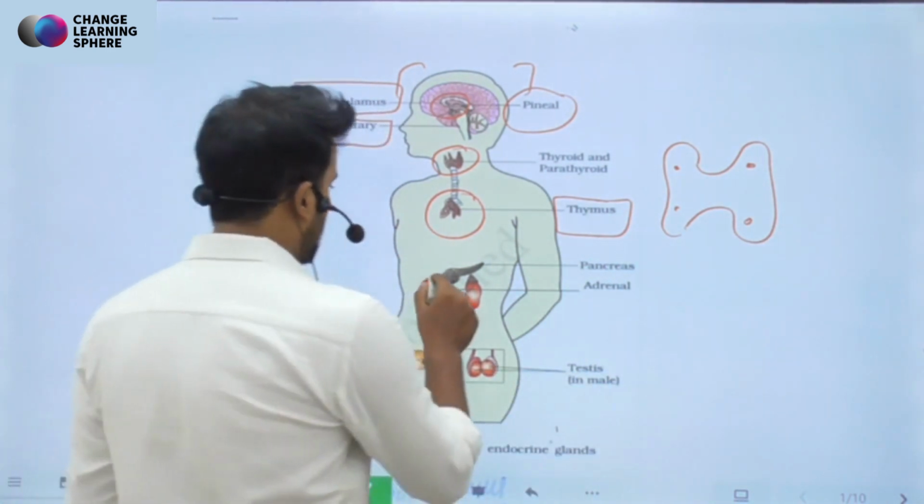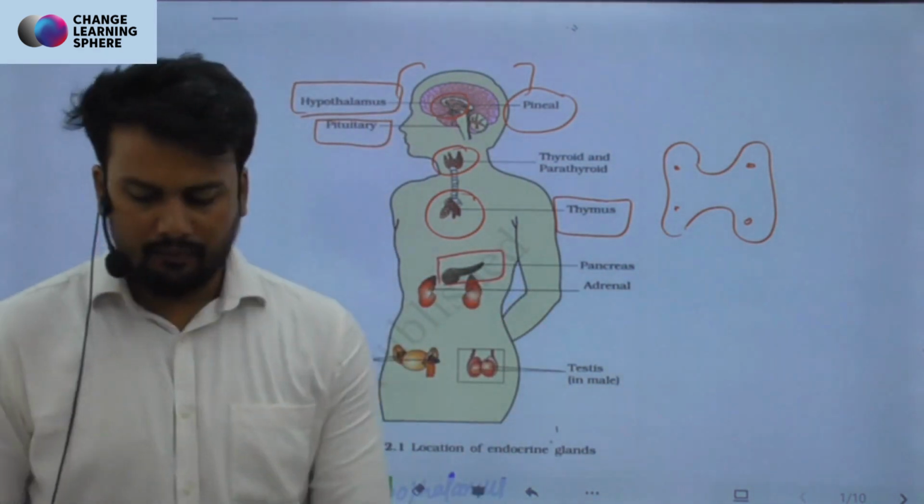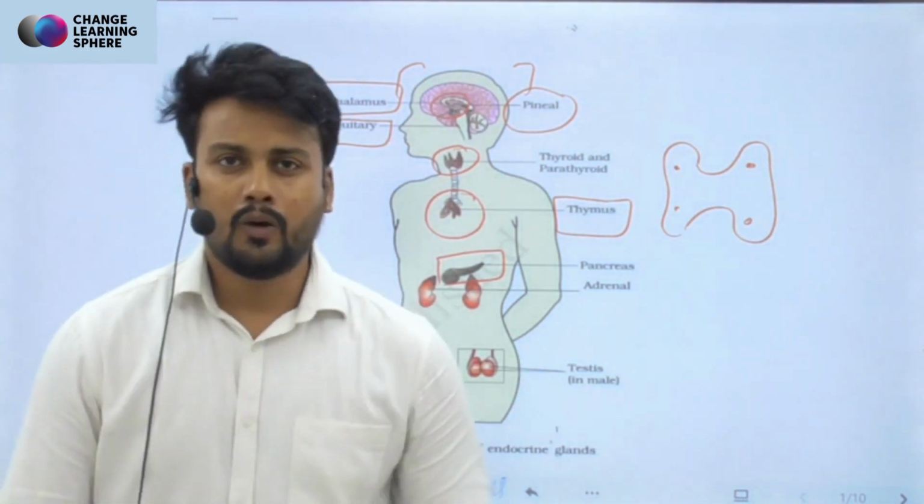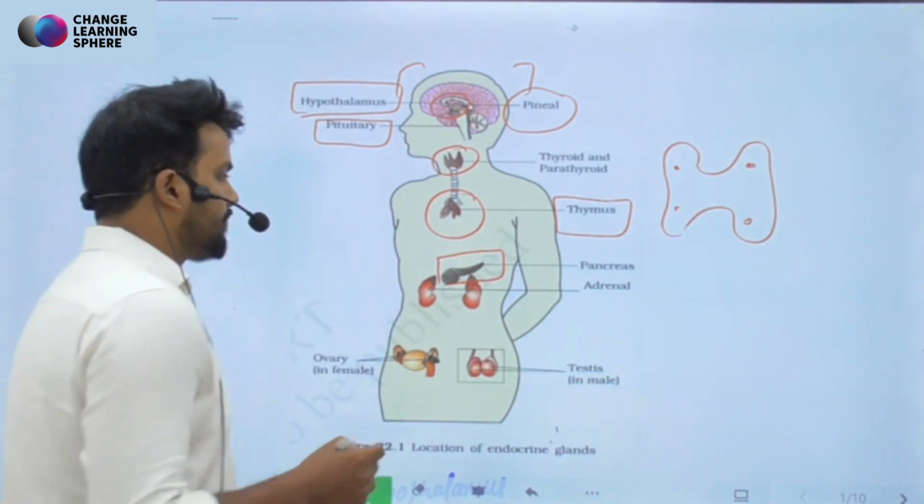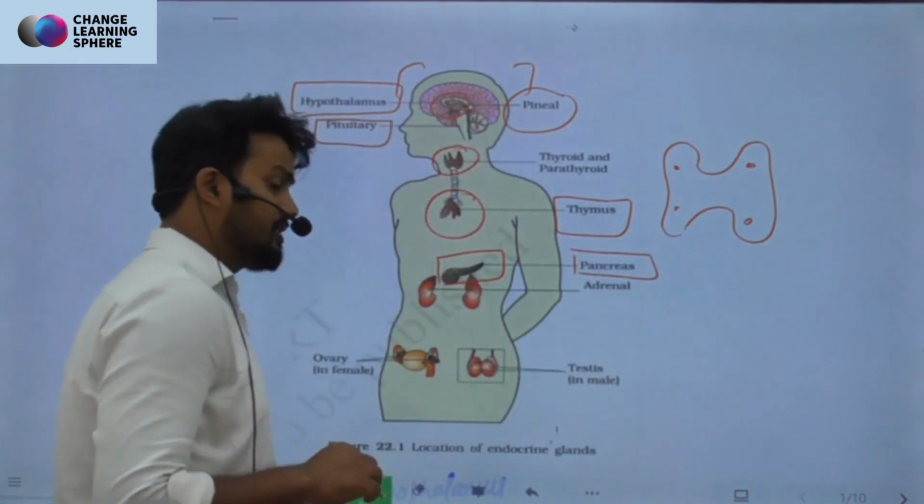Then we have the pancreas. Nowadays, diabetes, right? A very common illness that people suffer from, and it is a very long lasting chronic illness. Lots of problems get caused because of the problem in this pancreas, which we will study later, right? So it is a very important gland.